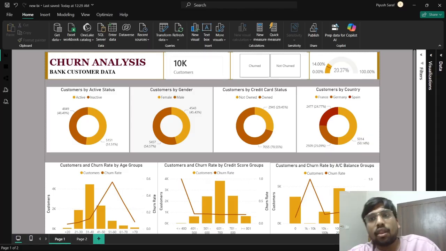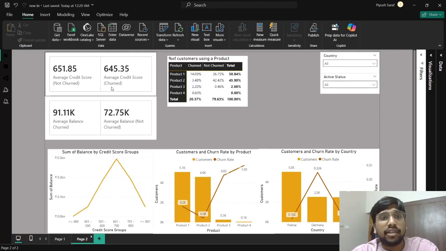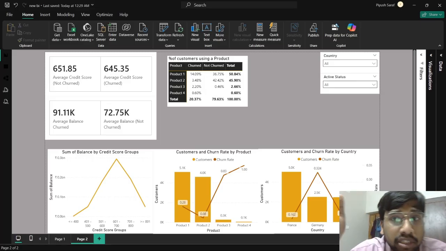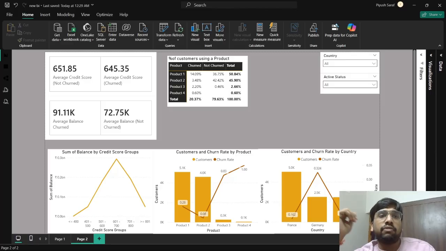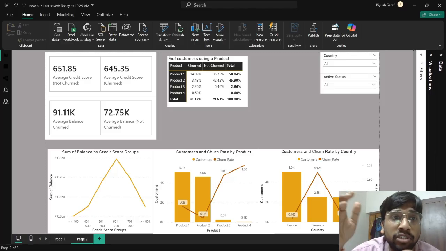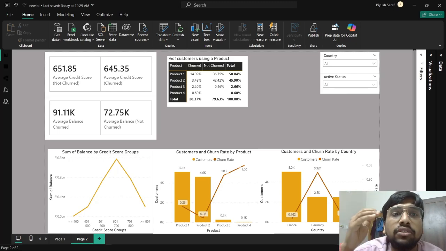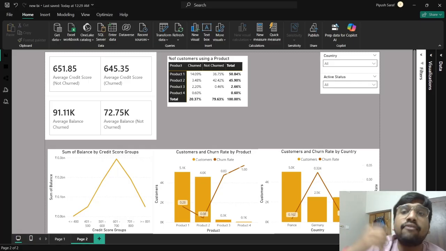Okay. Now let's see one more thing. If we go to our second page and see this data, the average credit score for churned and non-churned customers, right? Here is one important observation you can make: the average credit score for non-churned is 652. We are taking the approximate values, and for churned customers, the average credit score is 645. Here we see that the values are very close and the differences are not large.